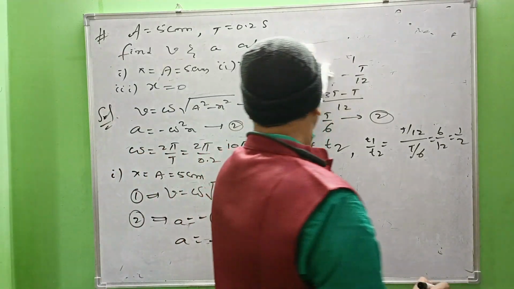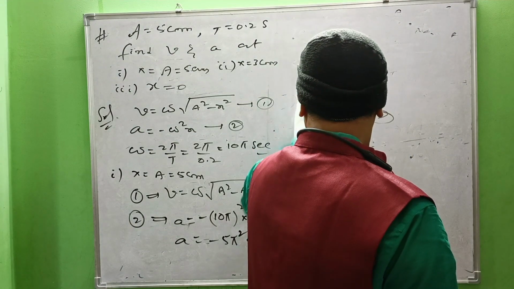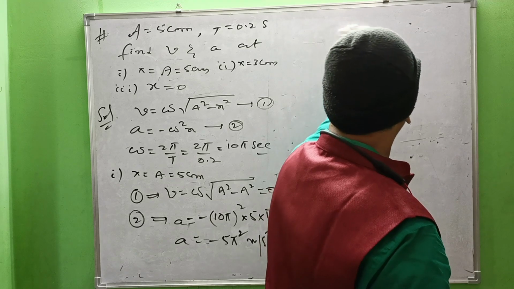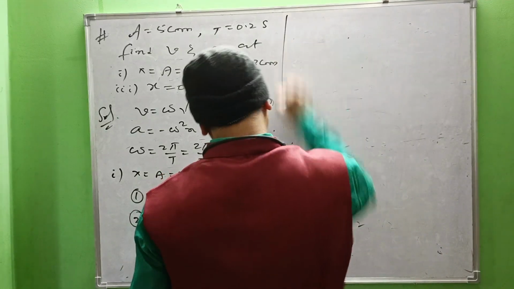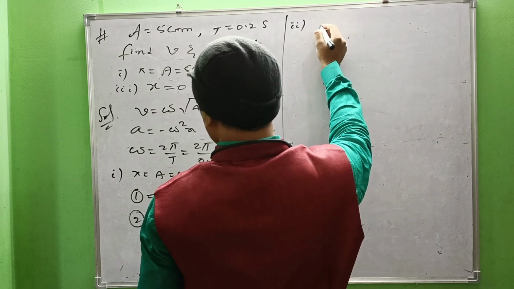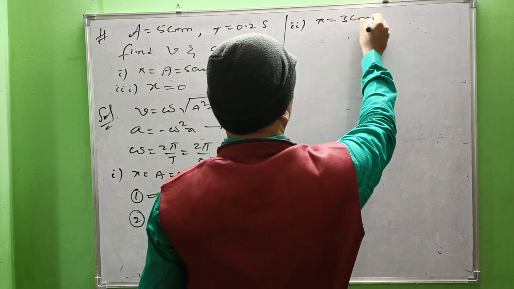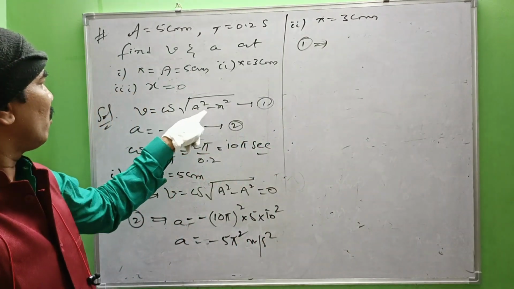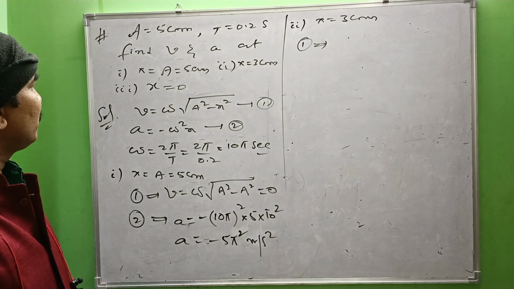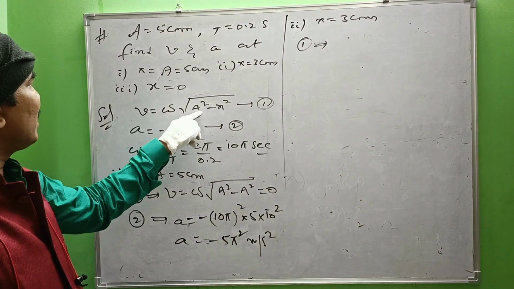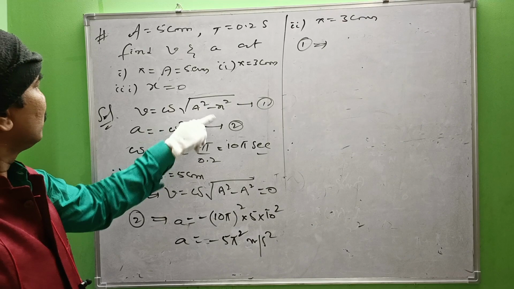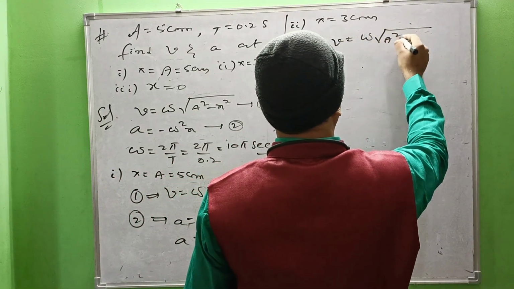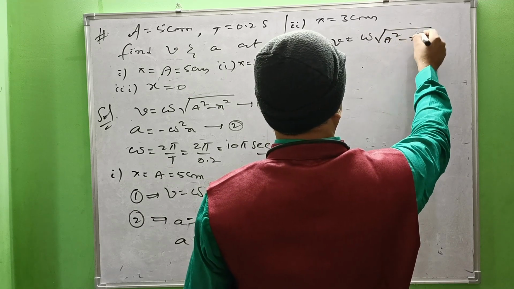Now coming to question number 2. What about the velocity and acceleration at the position x equal to 3 centimeter from the mean position? See the expression, v equal to omega root over a square minus x square.